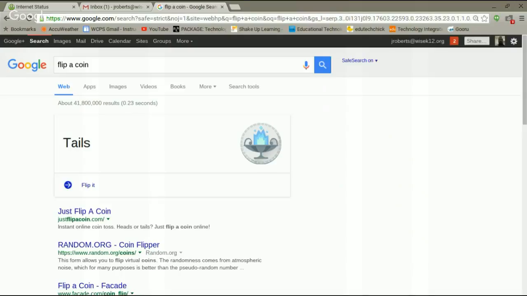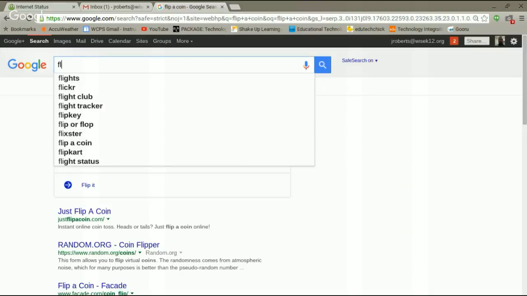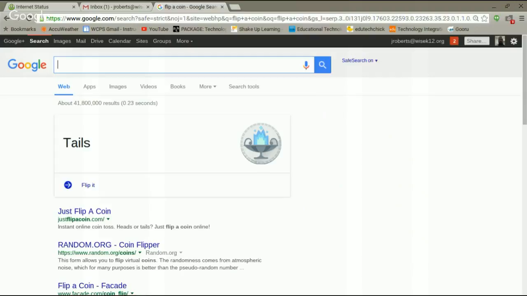Some of them are more helpful than others, maybe in the educational realm. Some are just helpful, help you find information, and some like this are just cute. Since it's December and since I'm in the technology department, the world is buzzing about Star Wars. So let's go up here in the Google search and see what happens when we type in